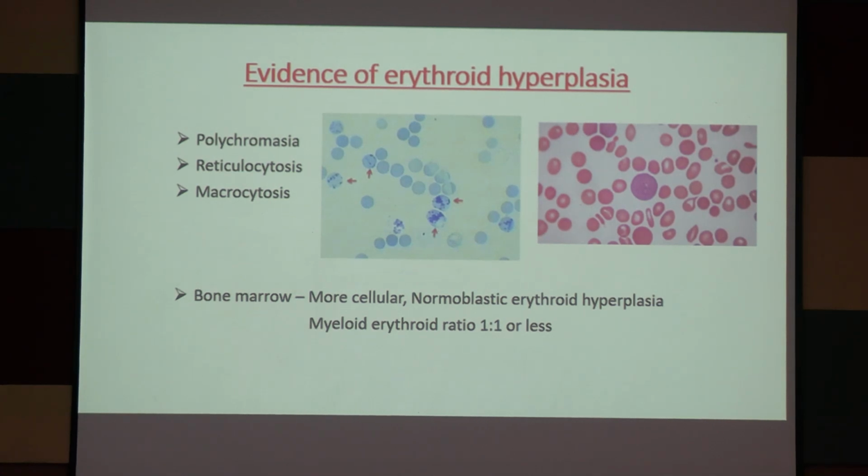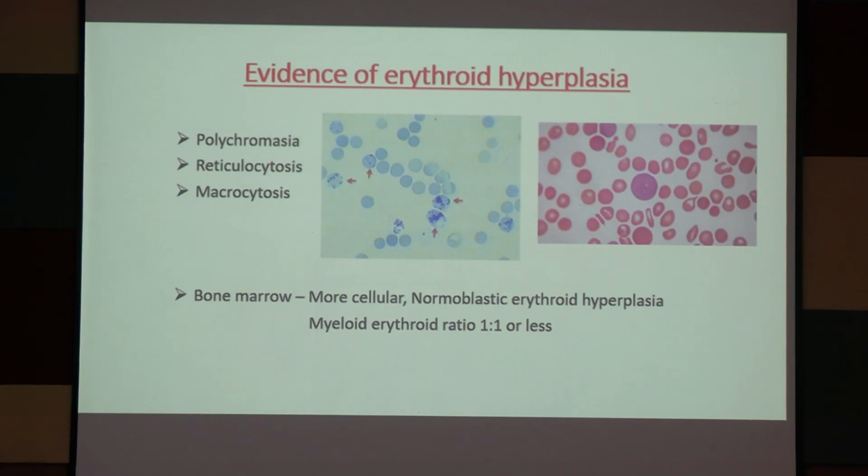When the reticulocyte is in immature form, these polychromatic red cells will appear in the blood picture or peripheral blood smear. After that, when these RBCs mature, polychromasia will be gone, but the size will be larger, that is macrocyte. So that is macrocytosis.